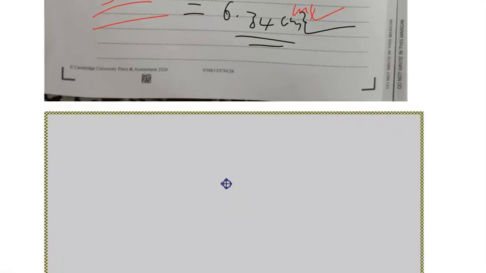Here we have question number 3. So this is question number 3. The graph of y equal ax squared plus bx plus c has its vertex at 3, -5, and it intersects the y-axis at this particular position, 0, 31. So you are supposed to find the constants a, b and c.